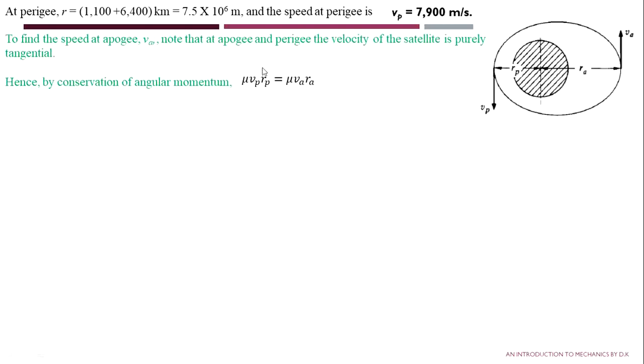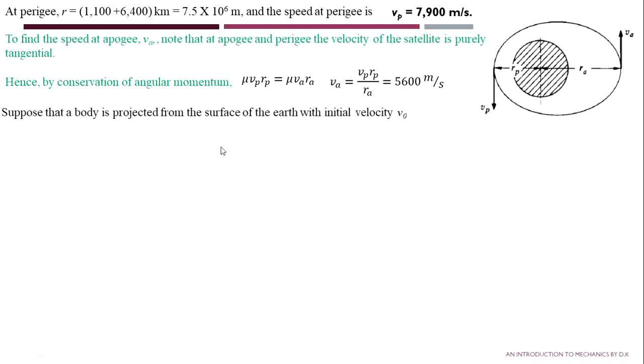That means the angular momentum at perigee is equal to the angular momentum at apogee, that is in conservation. After resolving this, we get Va is equal to Vprp divided by Ra, which is equal to 5,600 meter per second.